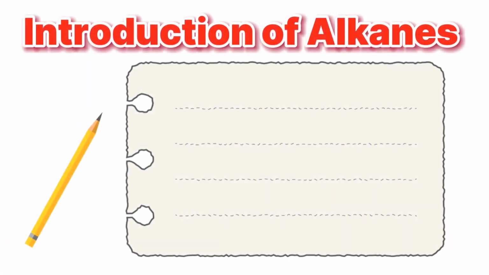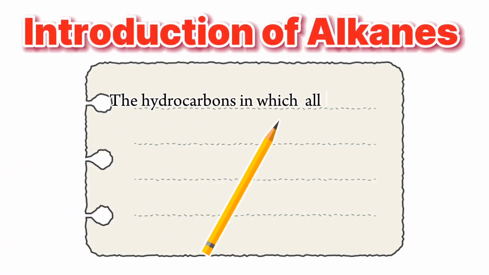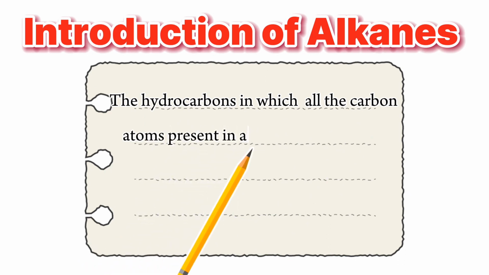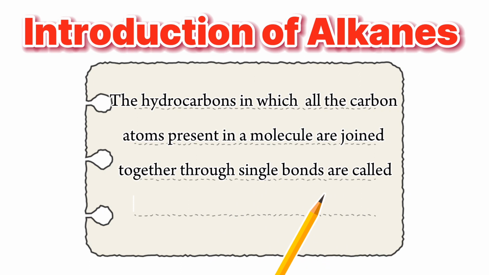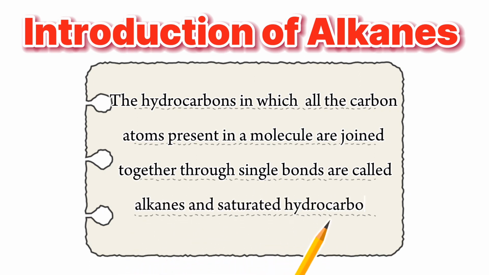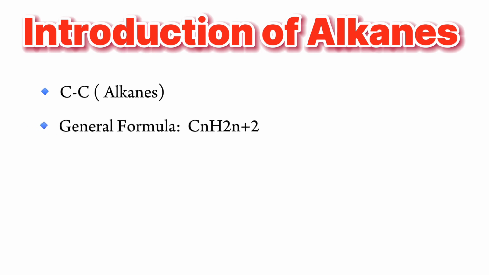Introduction of alkanes. The hydrocarbons in which all the carbon atoms present in a molecule are joined together through single bonds are called alkanes and saturated hydrocarbons. The general formula is CnH2n+2 and the hybridization of each carbon is sp3.